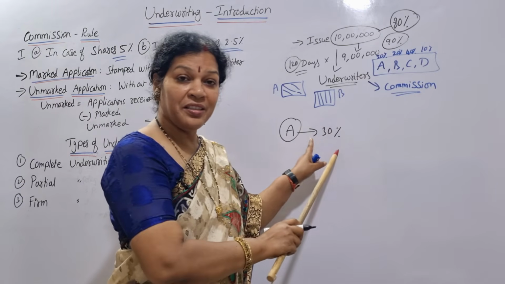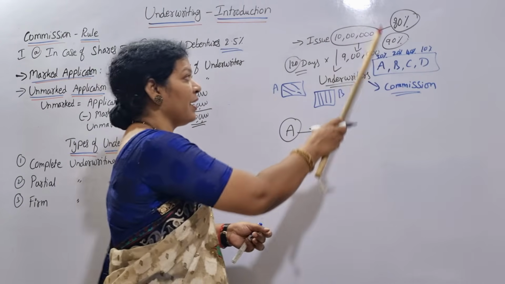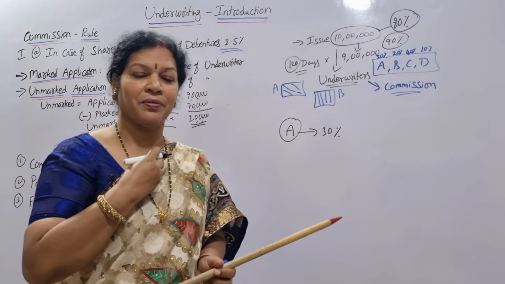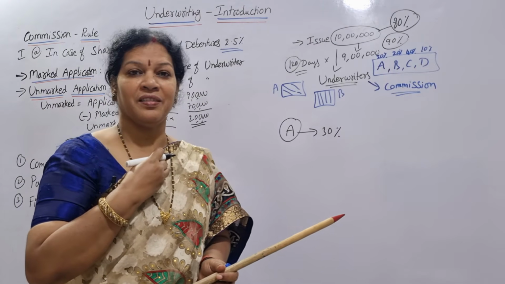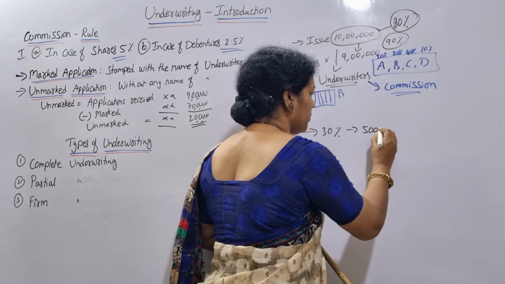But along with that, out of 10 lakh, A wants to buy some shares for himself, personally. Say 5,000 shares.